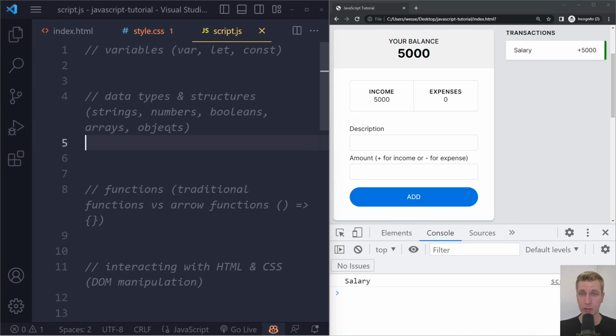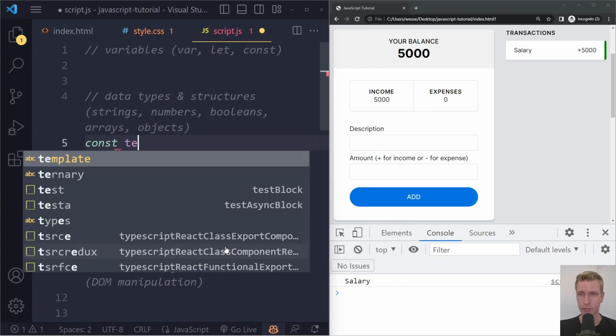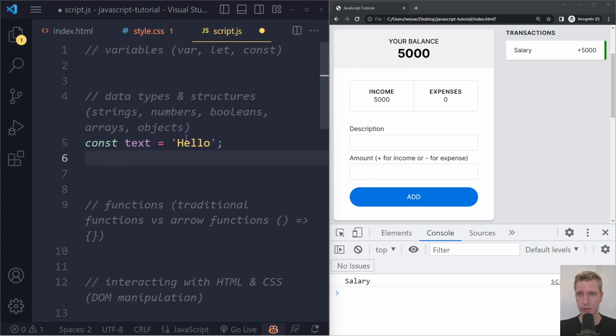So we have strings, numbers, booleans, arrays, and objects, right? Let's start with strings, and let's use variables here as well. We could have some text, right? That's a string, written with quotation marks. You can also use double quotation marks, by the way. Both work. For me, it's a bit easier to write single quotation marks, so this is what I use.